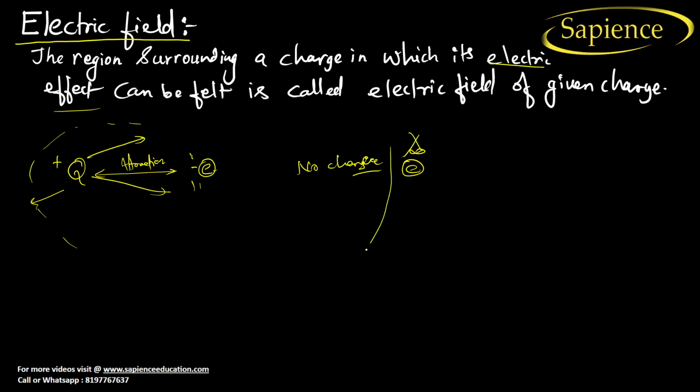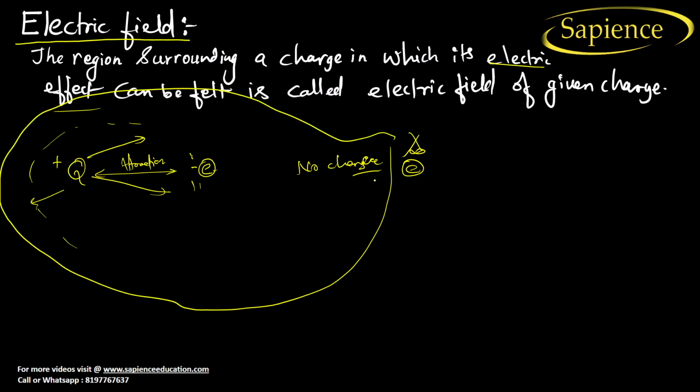So what happens? Electric fields are the surrounding where any external charge experiences a force. Whenever you put a charge in this field, definitely there will be a force. What type of force? Either repulsion or attraction, depending upon the polarity. So it is the force experienced by charges in its surrounding. I hope you have understood electric field. Okay, now let us go to the next topic.